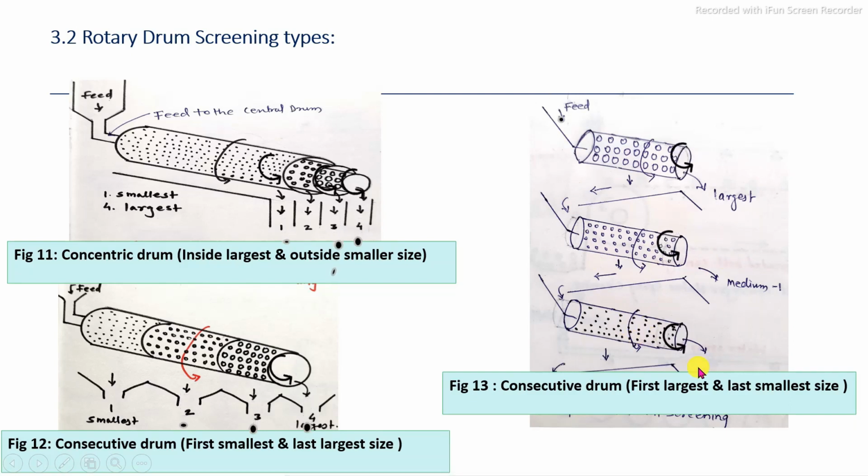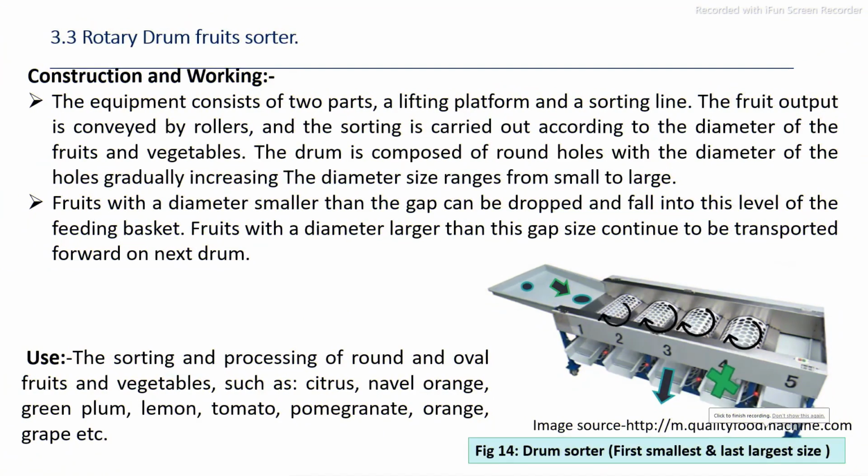In this way, we can separate whatever the feed materials are on the basis of their size, and finally we get the specific size and the specific quality of the raw material. The next one is the design, that is the separation of the food on the basis of their size,